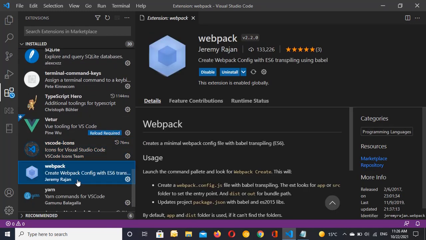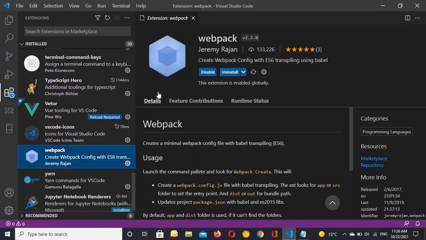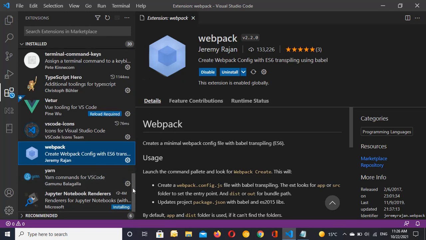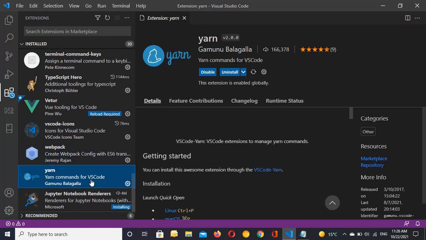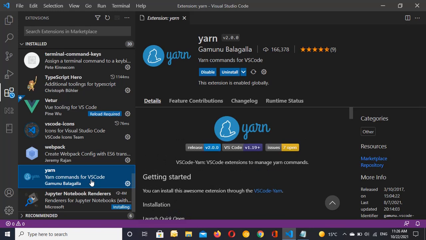Next one is webpack. Webpack creates a minimal webpack config file with Babel transpiling ES6. So you need to read these details, and webpack is important to you. If you're using Yarn, I sometimes use Yarn. I have already installed this extension.